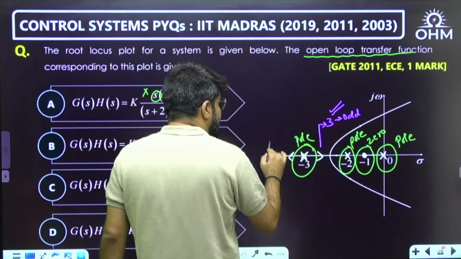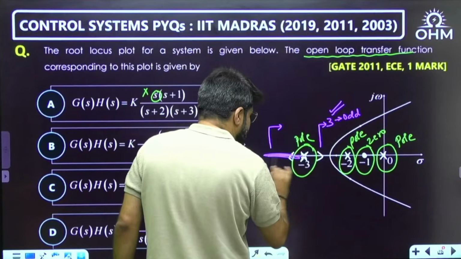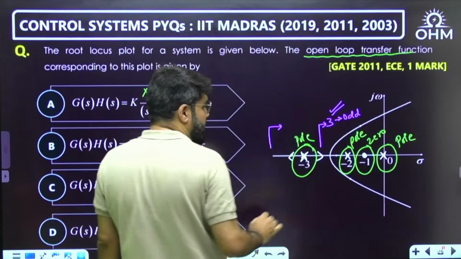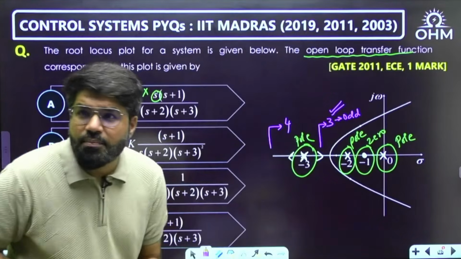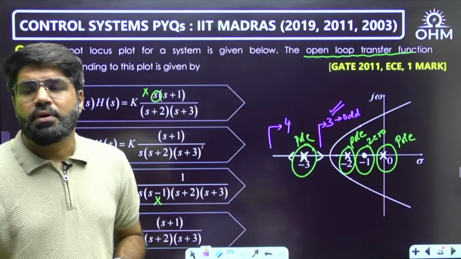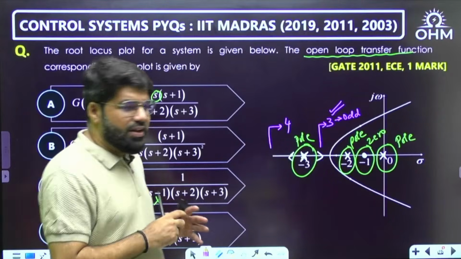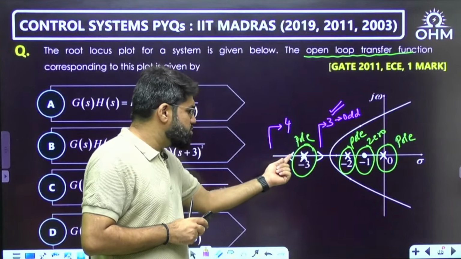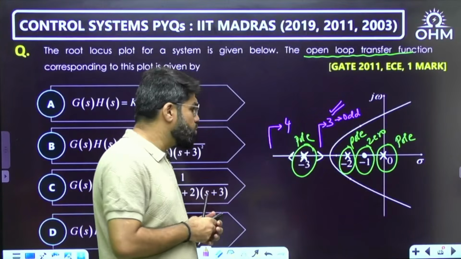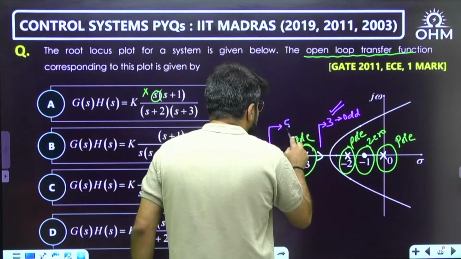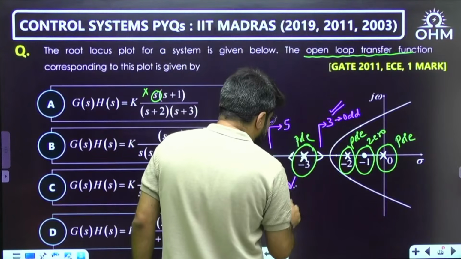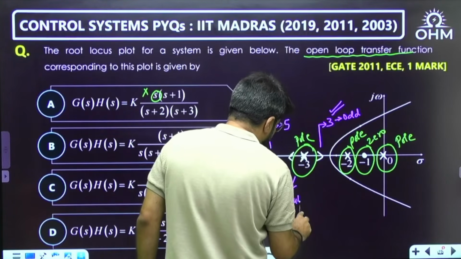When I see from this section of the real axis, 1, 2, 3, 4, it looks like 4. But 4 is an even number, and if it was actually even, root locus should not have existed here. There should not be any branch arrow shown here. So definitely it should not be 4. It will be 5, considering this as a double pole.